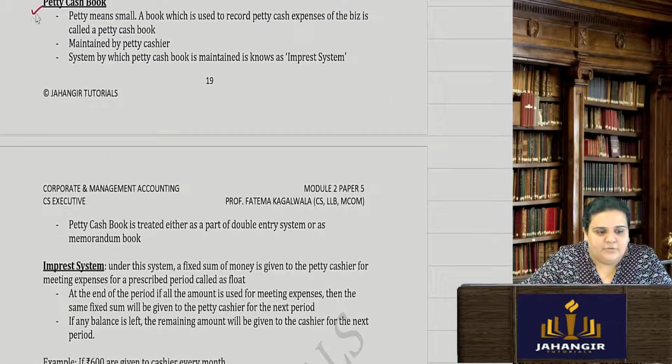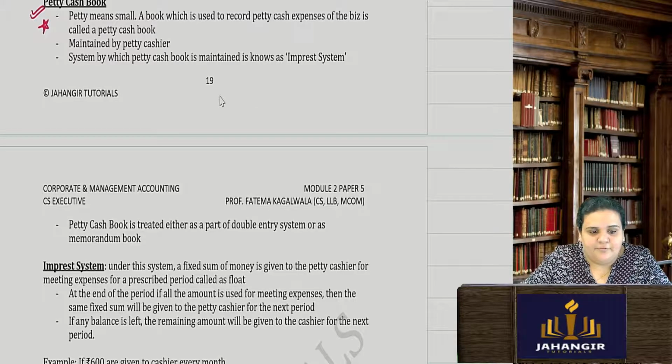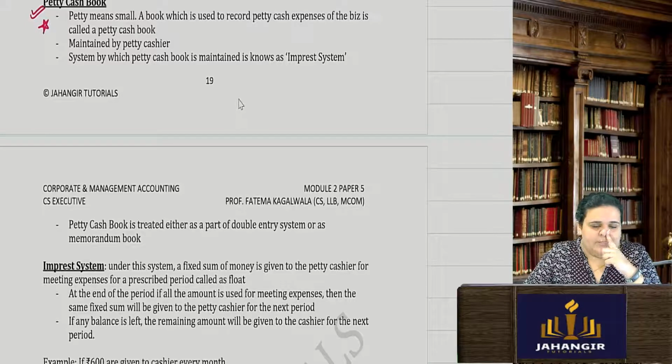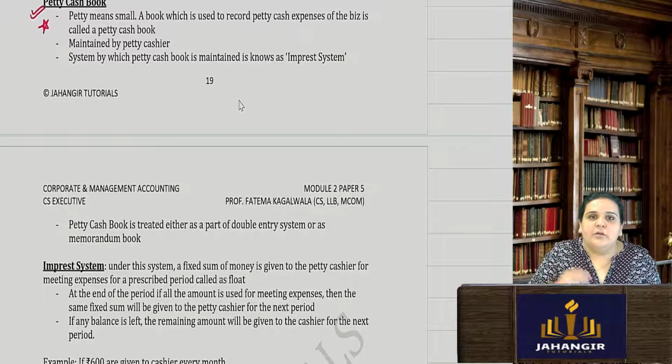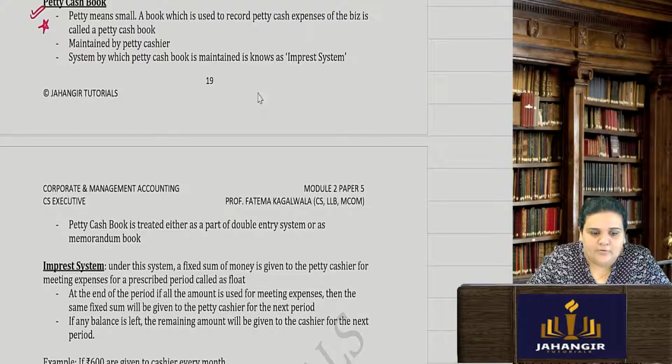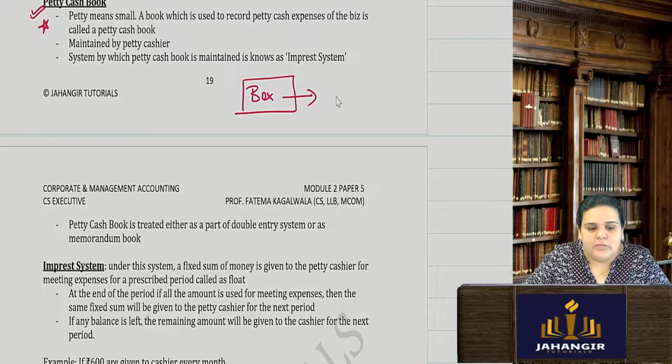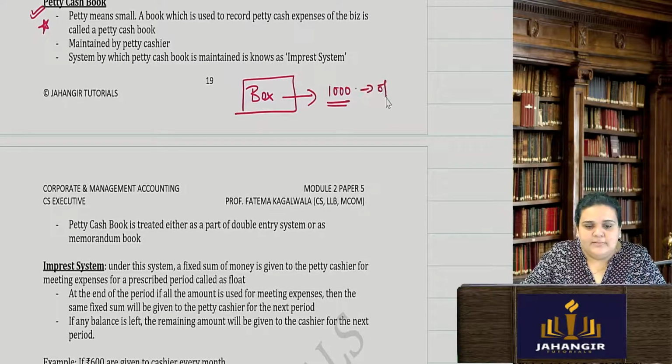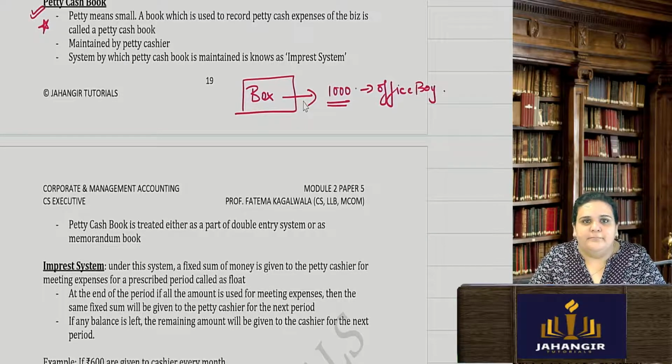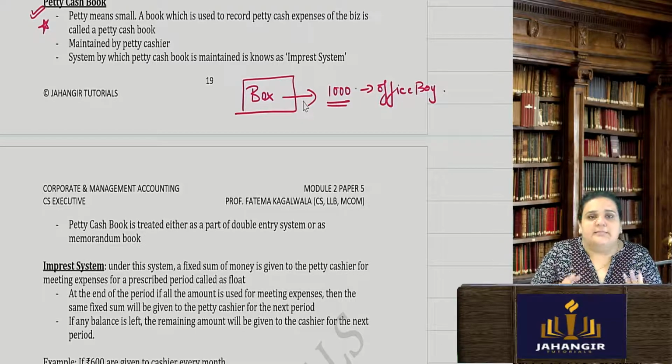Then you have a petty cash book. The petty cash book is kept for day-to-day small expenses, for which you cannot keep going to the bank and withdrawing money. It is kept in your small box. Say around per month you keep 1000 rupees. You tell your office boy that this is for daily expenses, like stationery, tea for somebody, or a little money paid to somebody who came to clean the office. So 1000 is kept in the box per month.